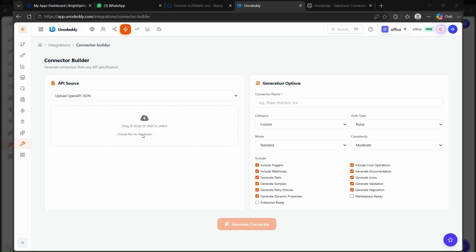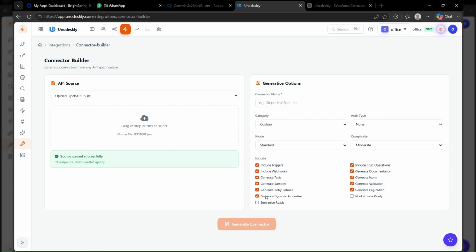Unodeskly now analyzes the API definition, identifying the server, resources, HTTP methods, endpoints, operation IDs, path and query parameters, request bodies, response schemas, reference models, arrays, enums, and authentication requirements. Instead of manually developing each API operation and mapping every request and response, the connector builder converts the API definition into the Unodeskly connector model.